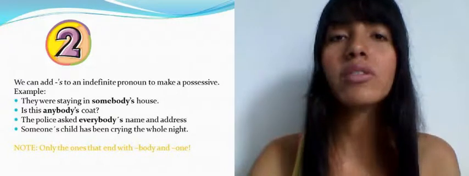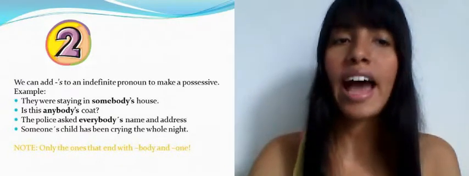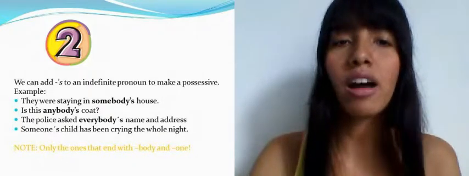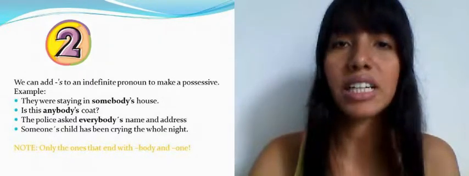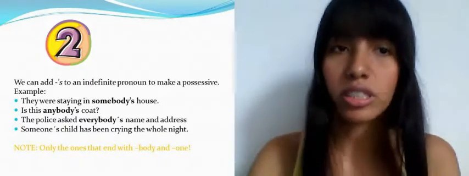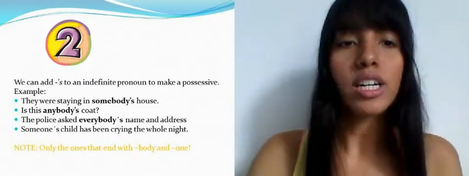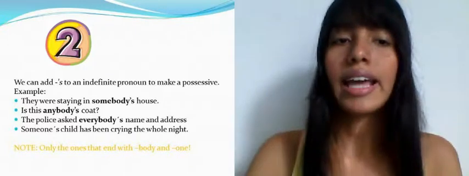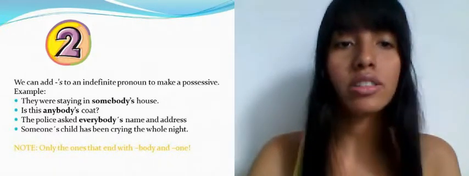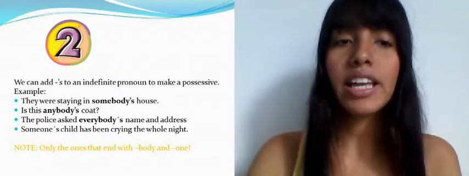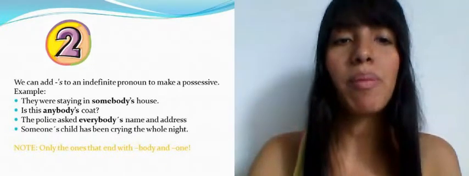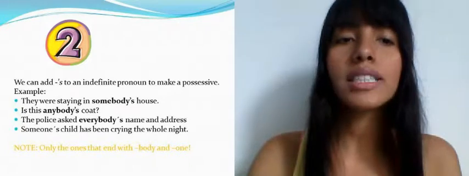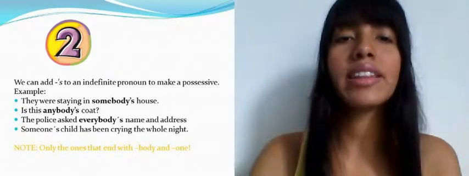Rule number 2. We can add apostrophe s to an indefinite pronoun to make a possessive. Let's look at the examples. They were staying in somebody's house. Is this anybody's coat? The police asked everybody's name and address. Someone's child has been crying the whole night.